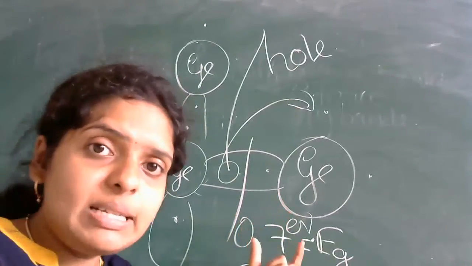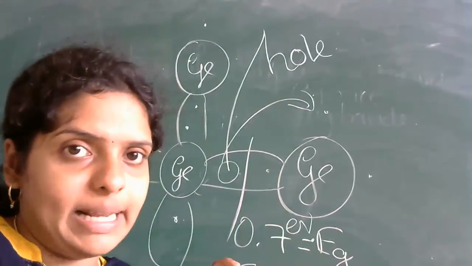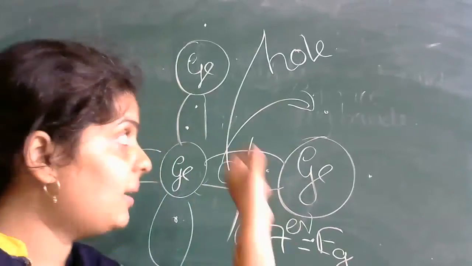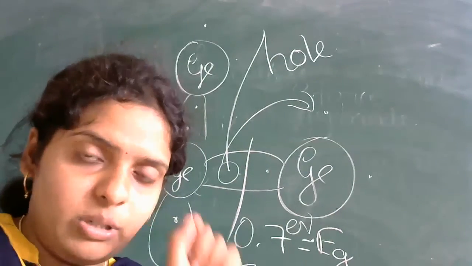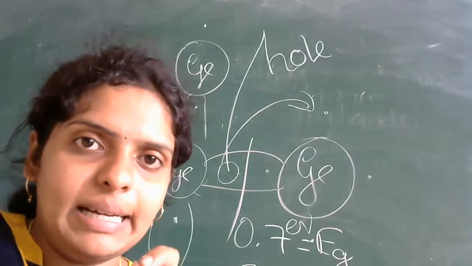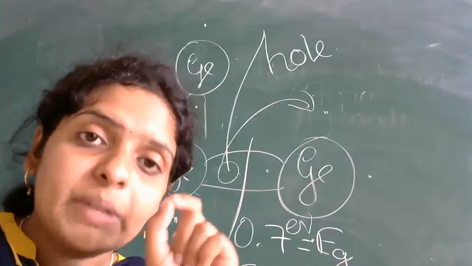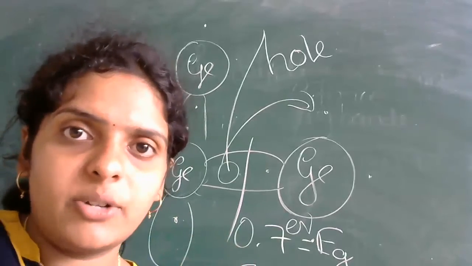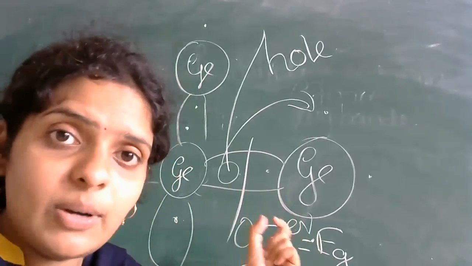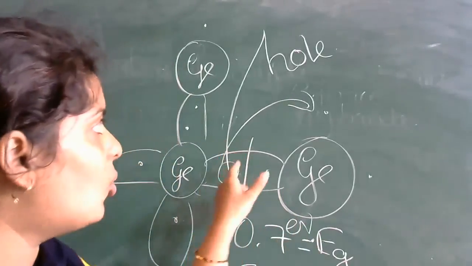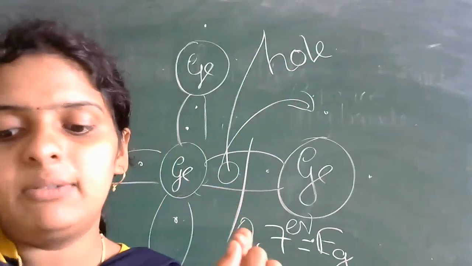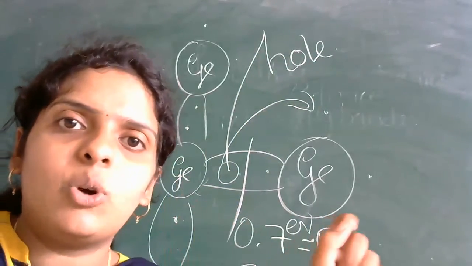When temperature is supplied, the breaking of bonds takes place. When bonds are broken, the electrons come out and create a gap. That gap is called a hole, and it behaves as a positive charge.